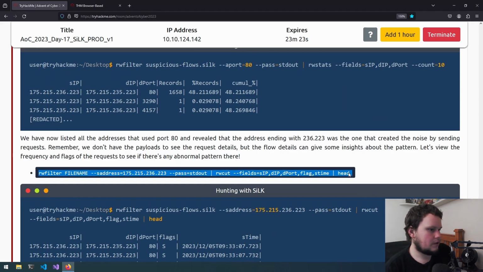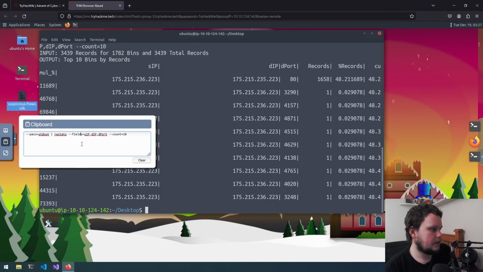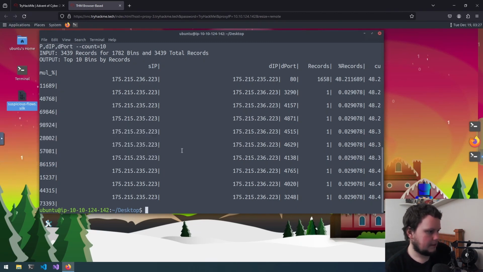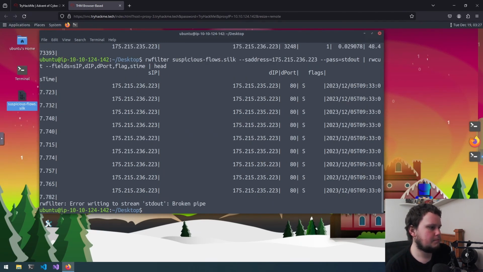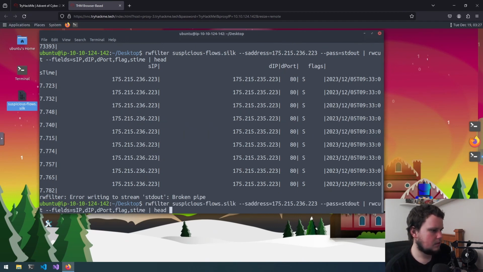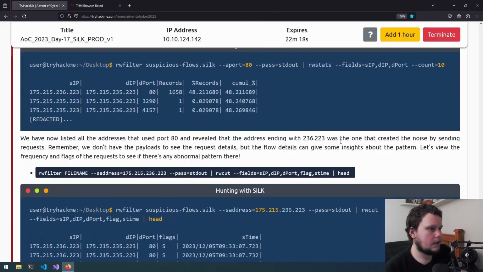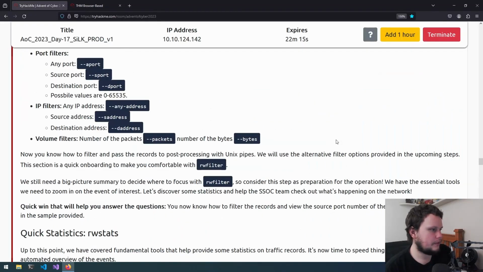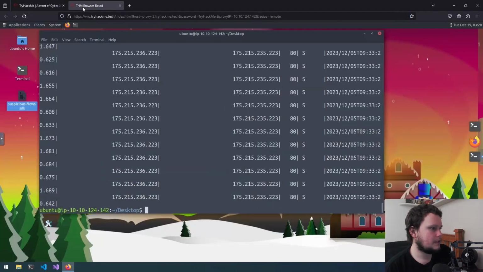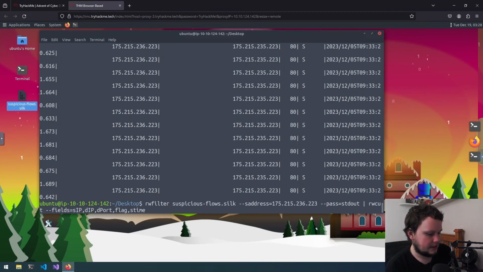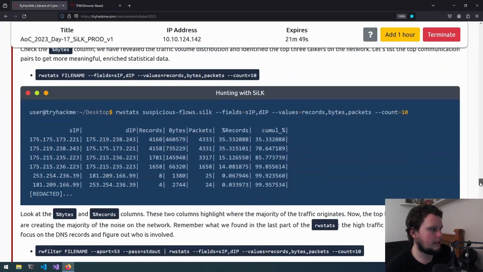So we are going to copy all of this, paste that to here, and I'm just going to put suspicious-flows.silk in there because it's nice and quick. Now paste that into here. Apparently the pipe broke for standard output. Okay, did I do something wrong with this? Maybe if we get rid of head, that does something. Okay, we'll do that. And instead of head, probably just filter it down to number of records. That's what we'll do. We're using rwcut, so --num-recs equals 10. Okay, so we'll go back to where we were.